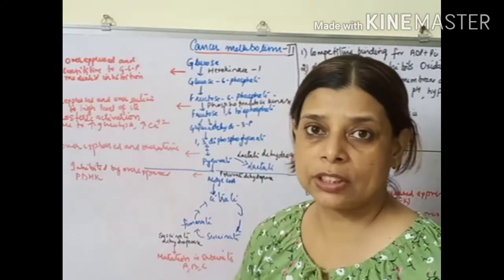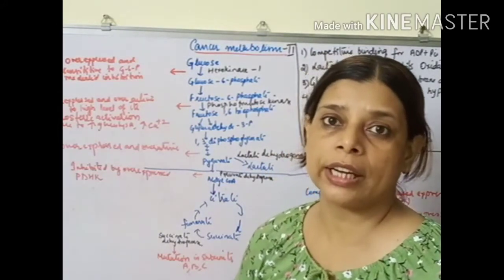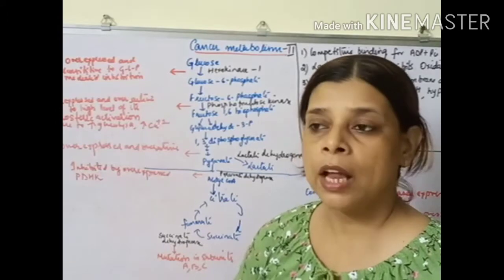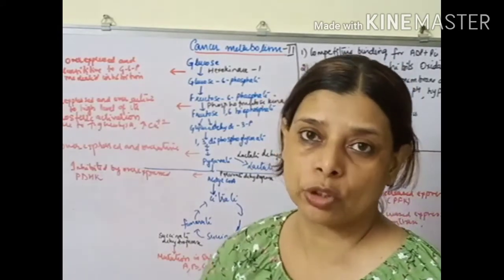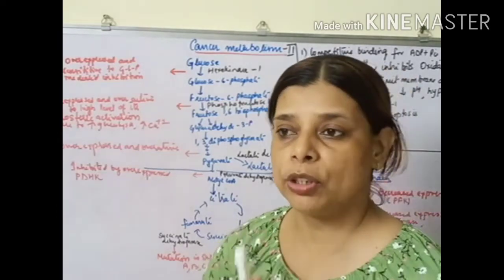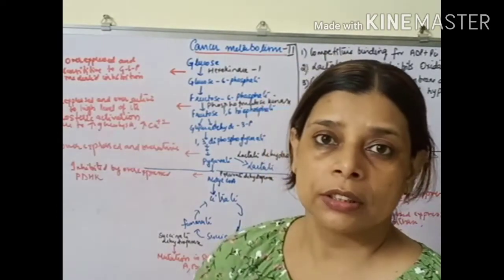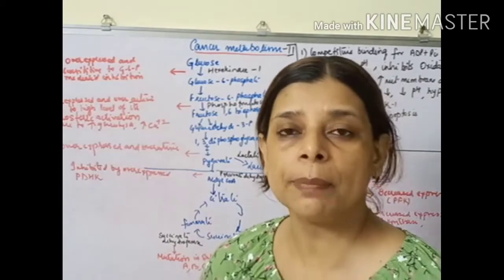Now what makes these changes, and how are the changes happening? In the previous lecture I discussed the mutations based on growth factors. There are mutations of MYC genes. There are mutations of KRAS. So multiple factors are there.